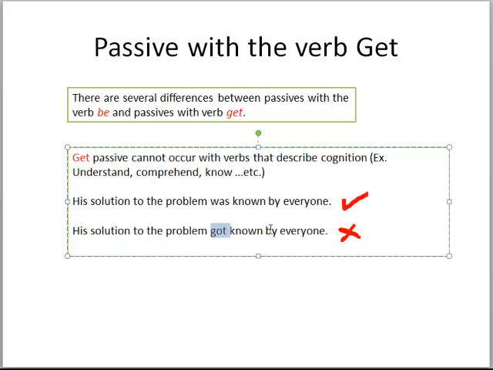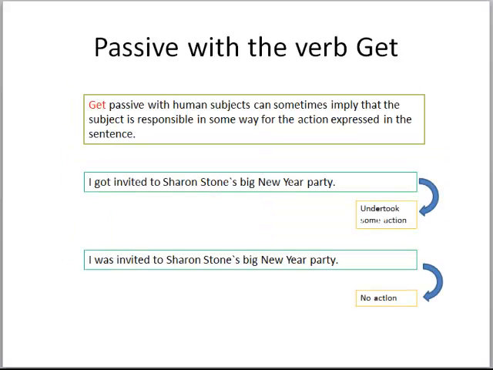It doesn't work, right? It seems wrong. So we don't use get verb with a passive voice if it's followed by cognition verb.